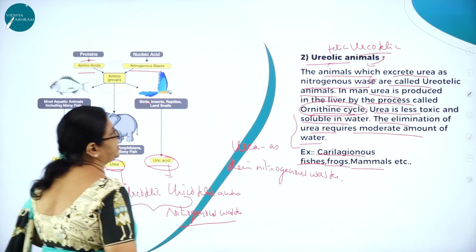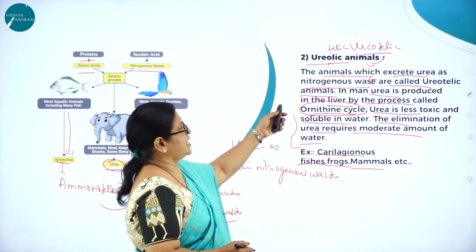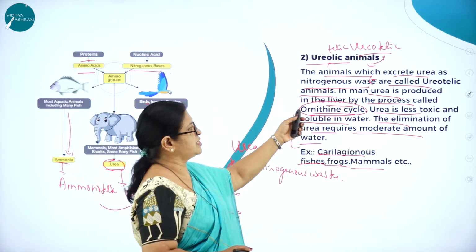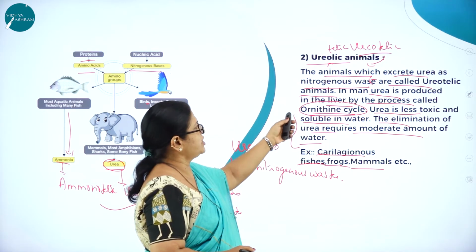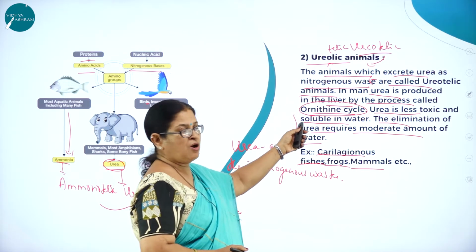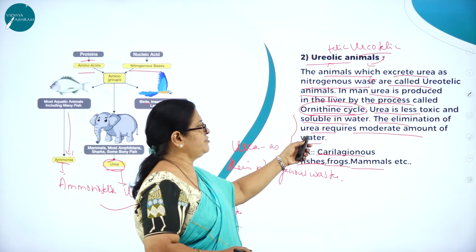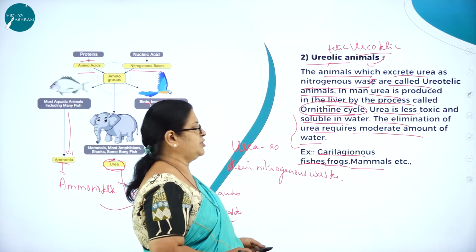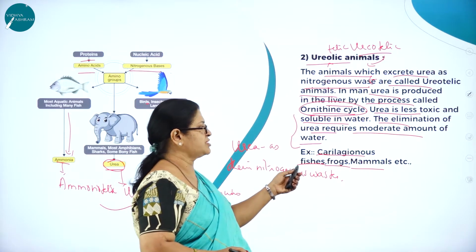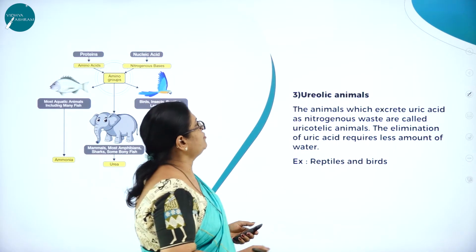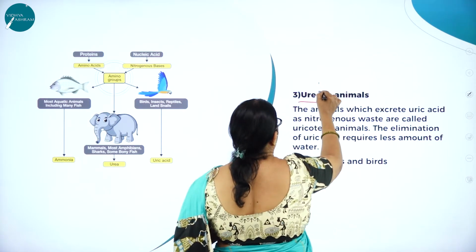So the animals which excrete urea as nitrogenous waste are called ureotelic animals. In man, urea is produced in the liver by the process called the ornithine cycle. Urea is less toxic and soluble in water. The elimination of urea requires a moderate amount of water. Examples: cartilaginous fishes, frogs, mammals, etc. Then moving on to uricotelic animals.